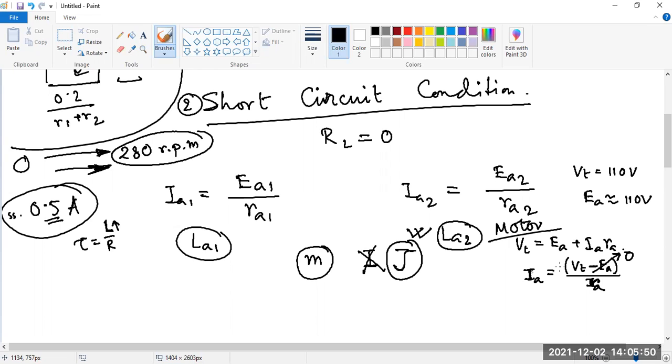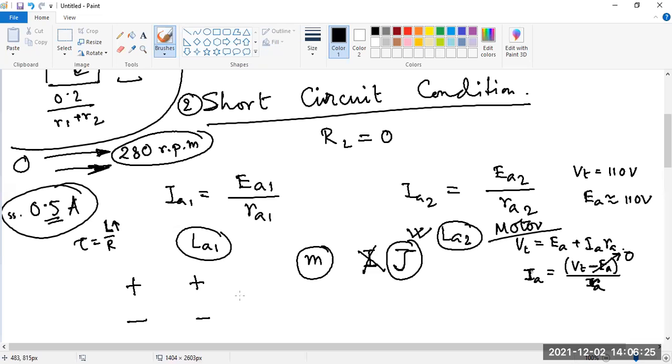Like you have the parallel operation conditions for transformers, here also we have very simple conditions for DC generators to be connected in parallel. The first one is that the generators should have the same polarity. Because it's DC, we have to maintain the polarity during the parallel operation. So that is the first criterion.